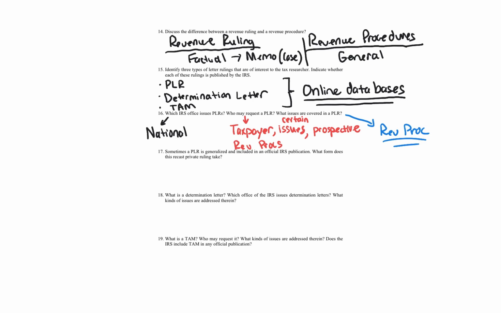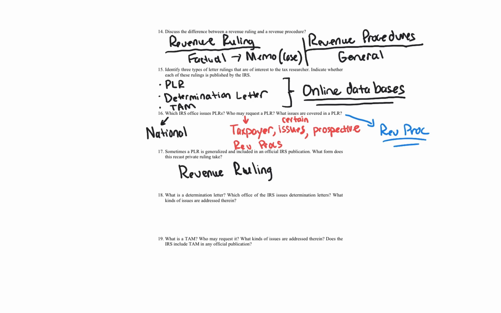What form does this recast private ruling take? Okay, we talked about this earlier. If you want to stop the video and think about it, I'll give you a second. Did you figure it out? It's going to be a revenue ruling. So again, as I mentioned, a lot of times revenue rulings come from private letter rulings. Not the other way around. Not a lot of times a private letter ruling will turn into a rev ruling.